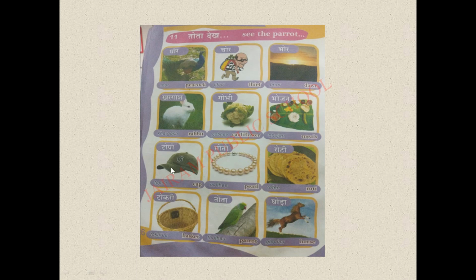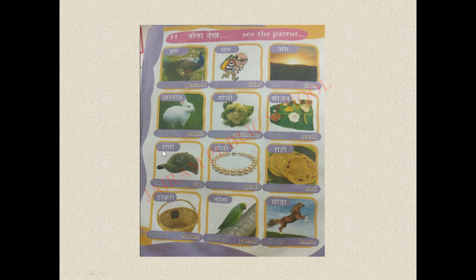Next word is Topi. Here we have O ki matra with the letter ta. So ta becomes to. Next is long sound pi. I mean E ki matra with the letter pa. So pa becomes pi. Long sound E ki matra with the letter pa.